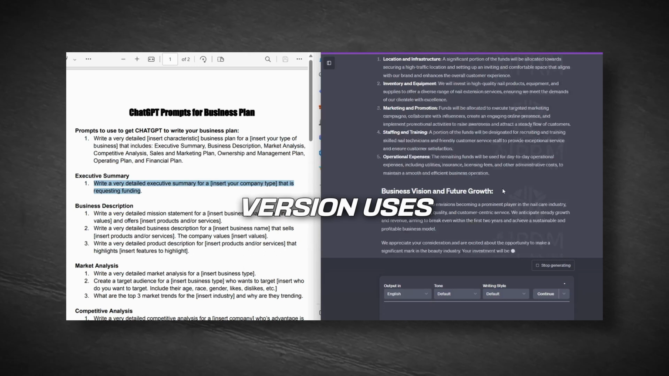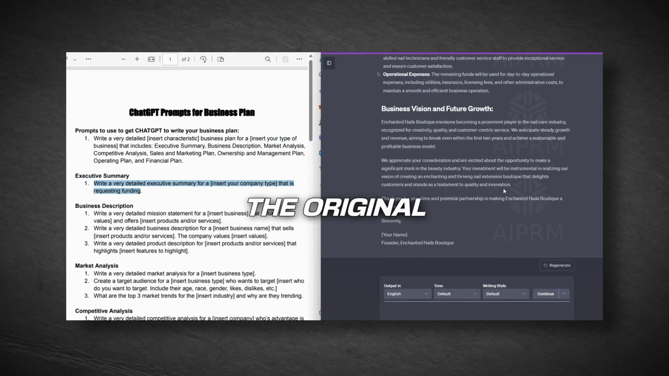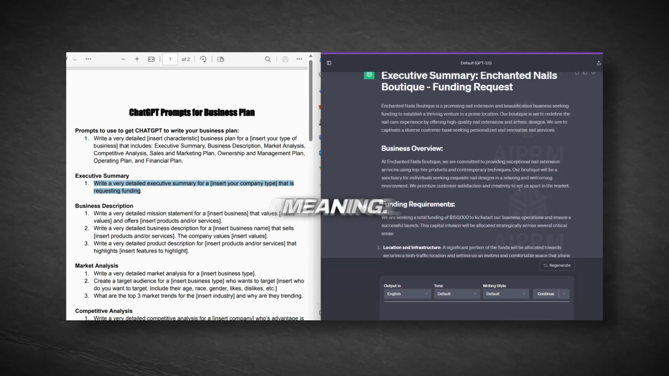Please note that this version uses common words and simplifies the original text while retaining its essential meaning.